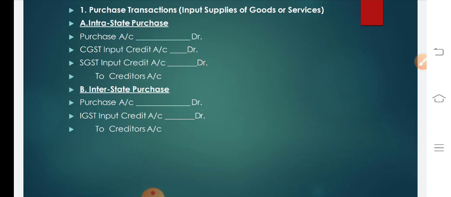In case we are purchasing goods from interstate, that is from another state, the entry should technically be purchases account debit, input IGST account debit. Here, why have we taken input IGST? As we have already discussed, whenever an interstate transaction takes place, we will have only one GST, that is input IGST account debit, to creditor's account or to cash account, whatever the case may be.